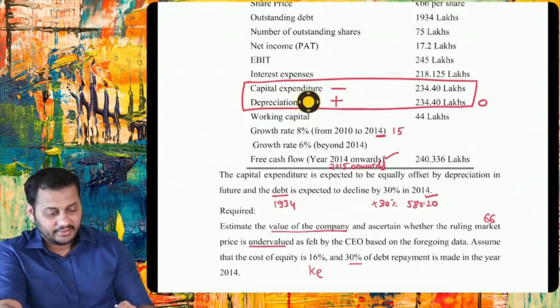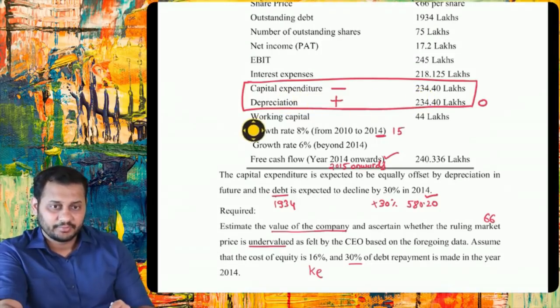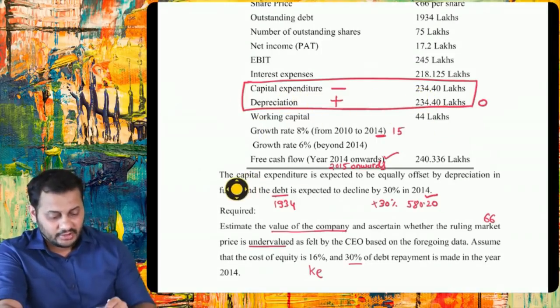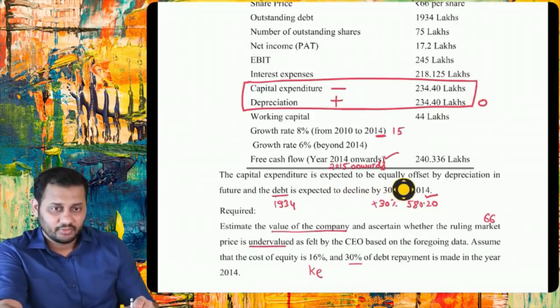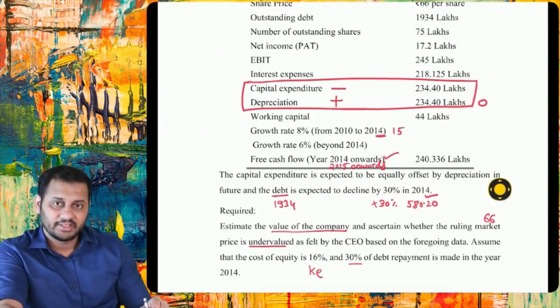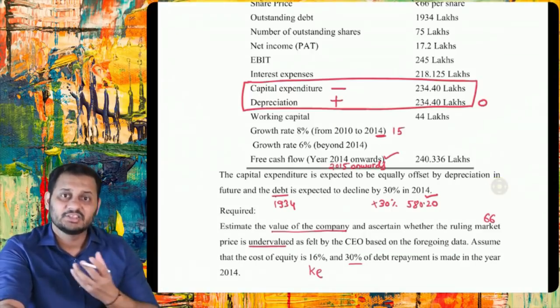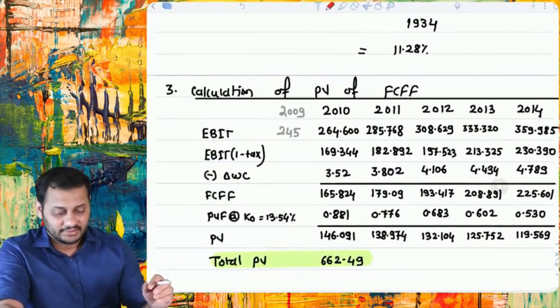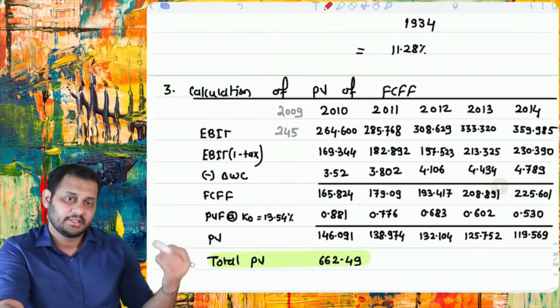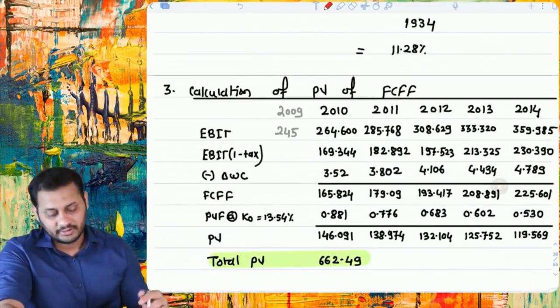that capital expenditure 234.40, depreciation 234.40. Again, the capital expenditure is expected to be equally offset by depreciation in future. That means both the amounts will be the same, hence no impact. Hence there is no point in adding back depreciation and deducting the capital expenditure.